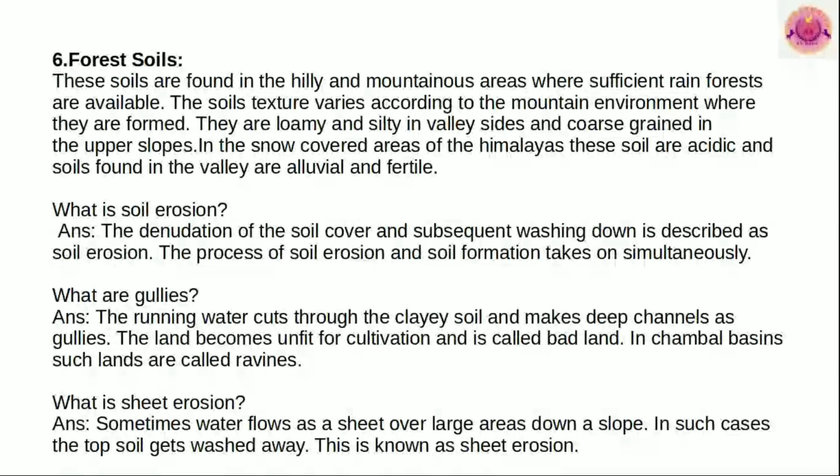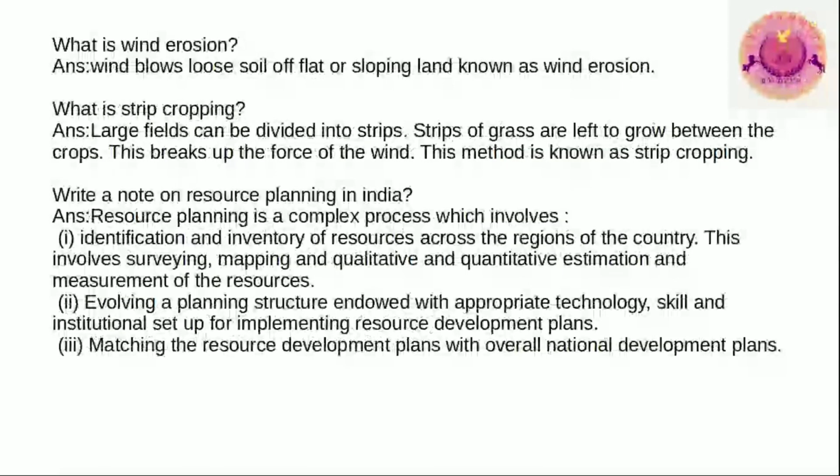In the Chambal basin, such lands are called ravines. What is sheet erosion? Sometimes water flows as a sheet over large areas down a slope. In such cases, the topsoil gets washed away. This is known as sheet erosion. And what is wind erosion? Wind blowing loose soil off flat or sloping land is known as wind erosion.